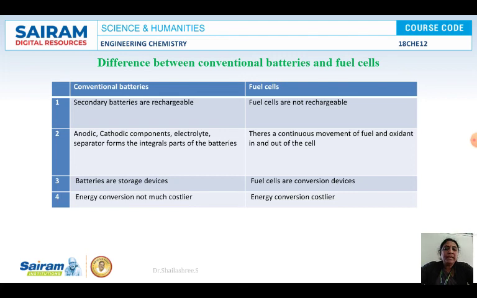This is the main difference between the conventional batteries and fuel cells: batteries are rechargeable, fuel cells are not rechargeable, and all the components of the batteries form the integral parts of the battery, whereas in the fuel cells there will only be a movement of fuel and oxidant in and out of the cell. Coming to the storing capacity, batteries are called storage devices. The energy can be stored and used whenever required. Fuel cells are only conversion devices. Cost wise, energy conversion in the case of the batteries may not be much costlier, and in some cases fuel cells are costlier. The energy production will be costlier.